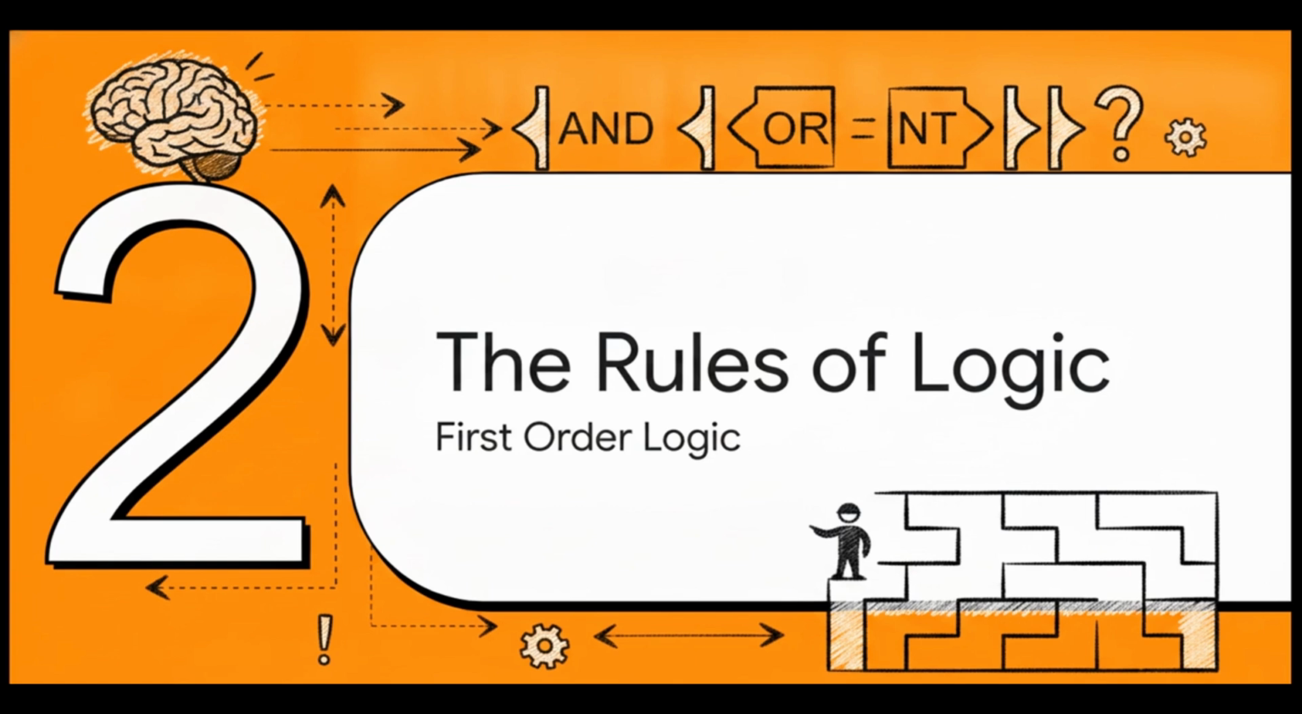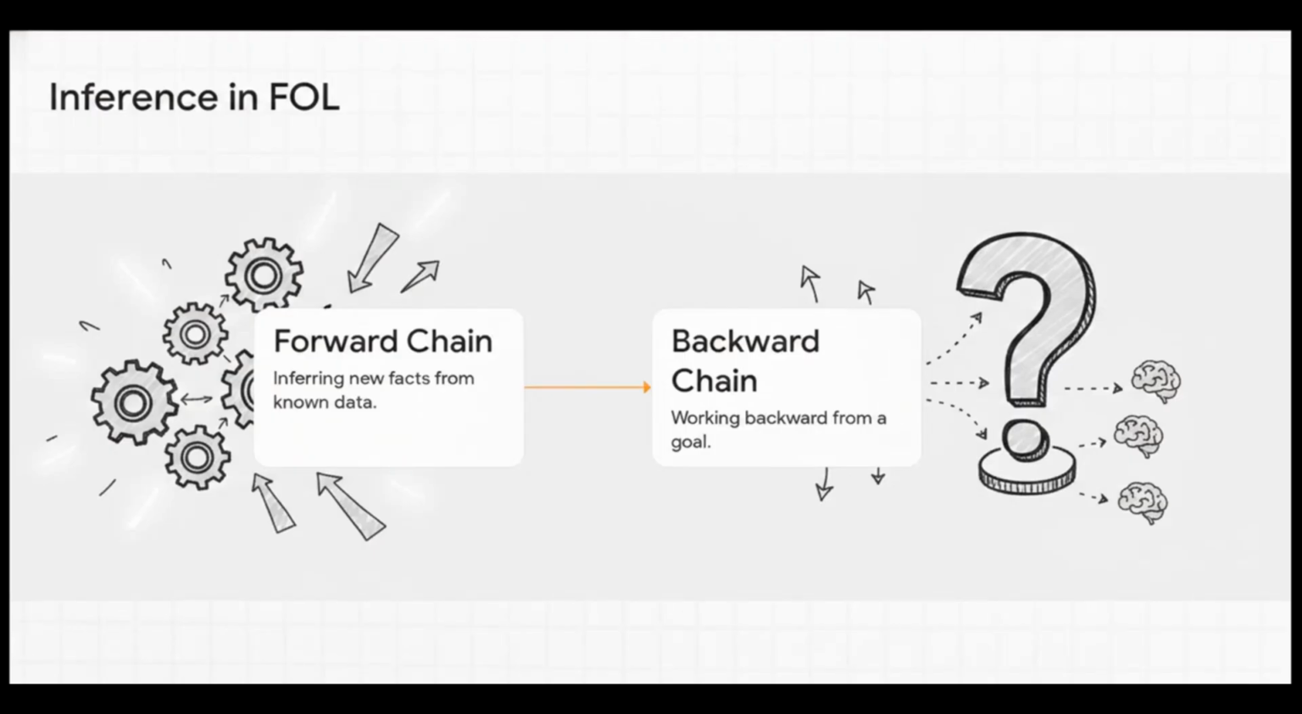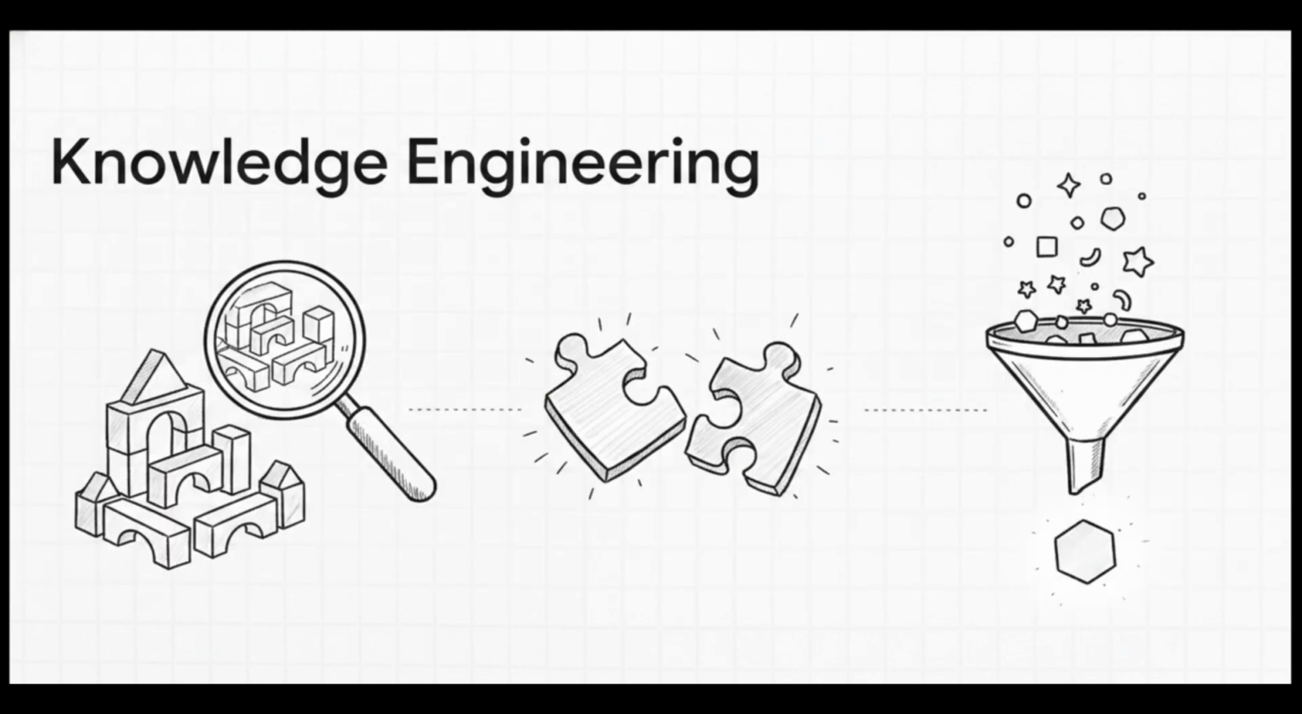Let's move to Section 2, the rules of logic, specifically propositional and first-order logic. When we get into first-order logic, or FOL, the absolute key is inference. How does the agent connect the dots? Well, step one is forward chaining. That's taking known data and inferring entirely new facts from it, basically pushing forward to a logical conclusion. Step two, backward chaining, works in reverse. You start with a specific goal and work backward through your knowledge base to find the facts that actually support it. This leads us right into how we apply all this in knowledge engineering.